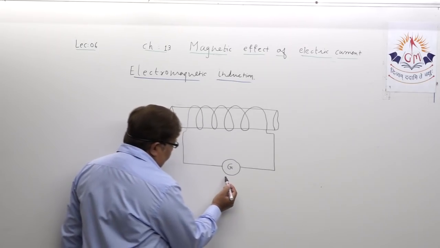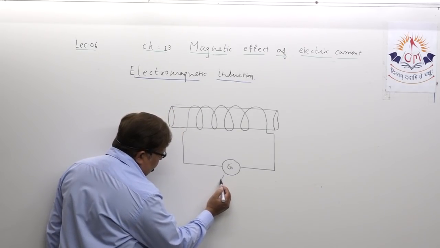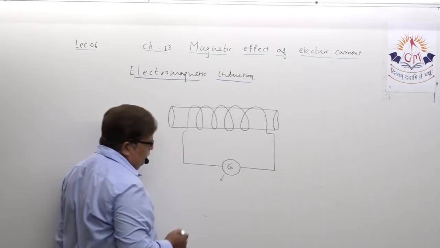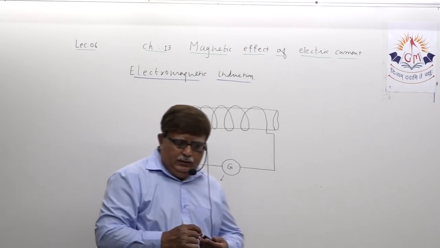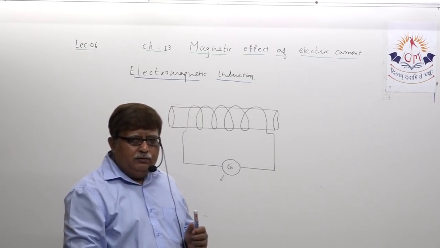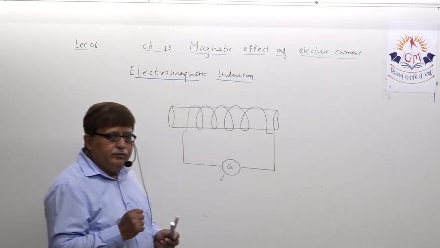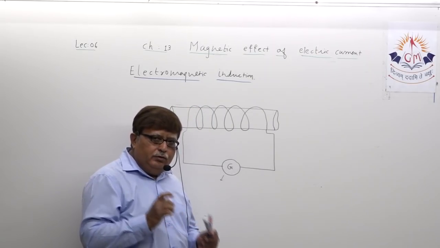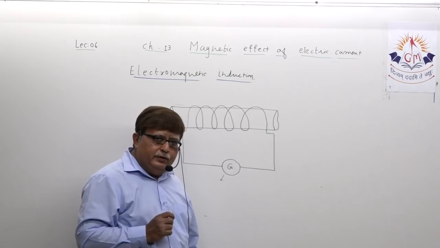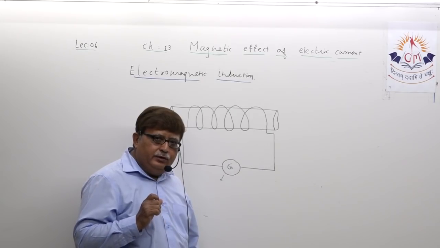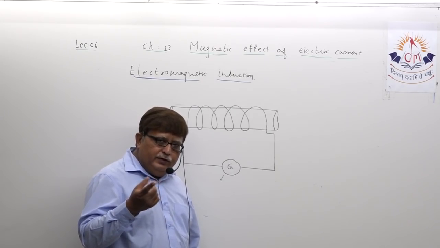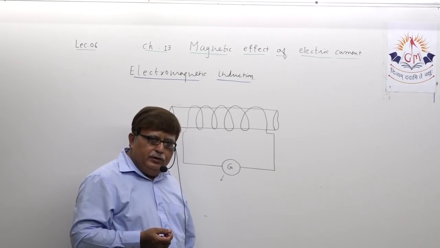What is actually this galvanometer? Galvanometer is a special device which is not going to measure the amount or magnitude of current. For that we have ammeter already.